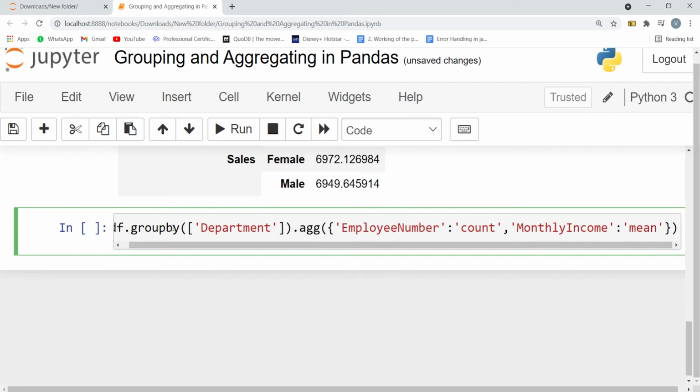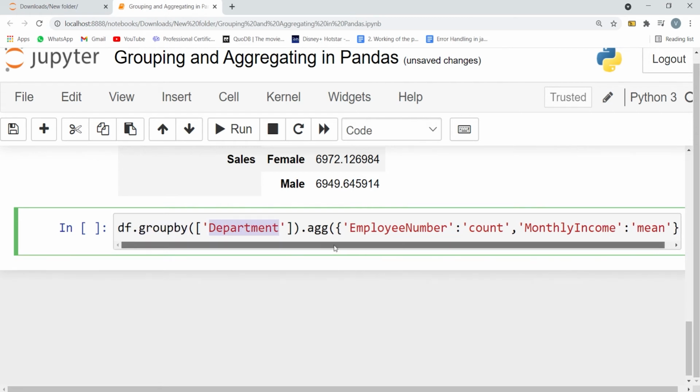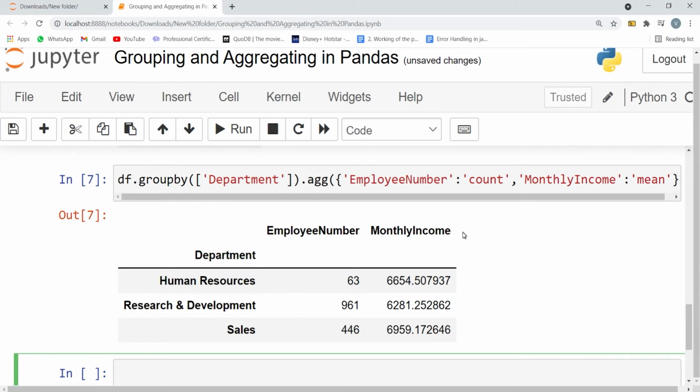We again group the data by the department column and then use the pandas agg function to handle this type of computing task. Relevant columns and the involved aggregate functions are passed into the function in the form of a dictionary, where the columns are keys and the aggregates are values, to get the aggregation done. Now let's press Shift and Enter to execute the cell. And yes, we get the desired output.